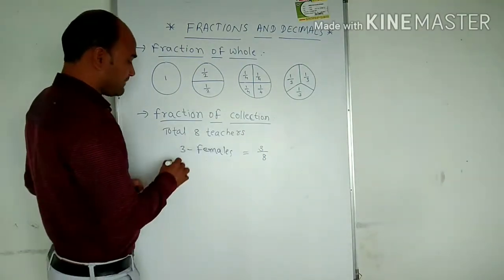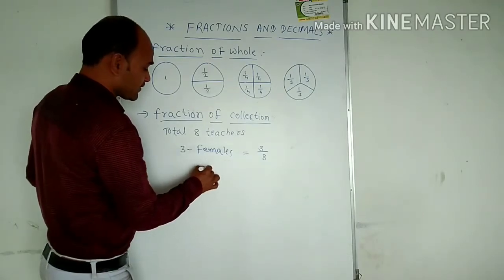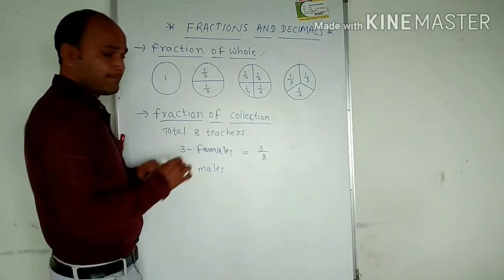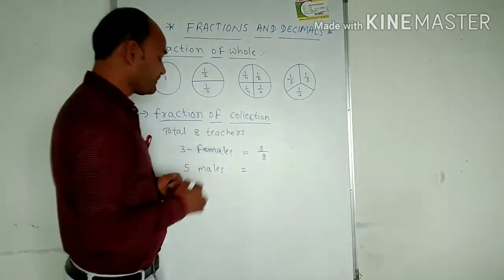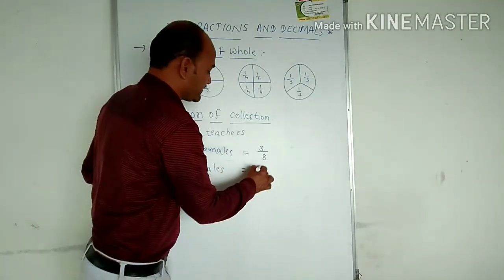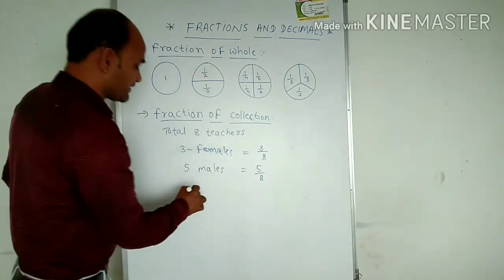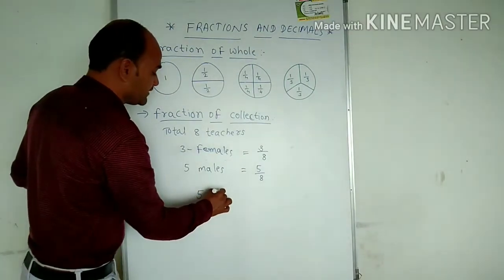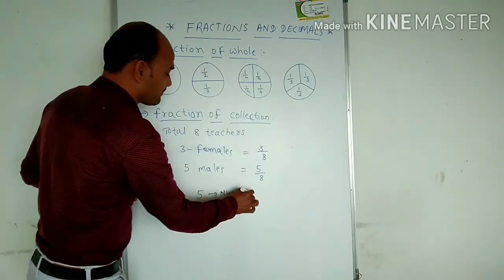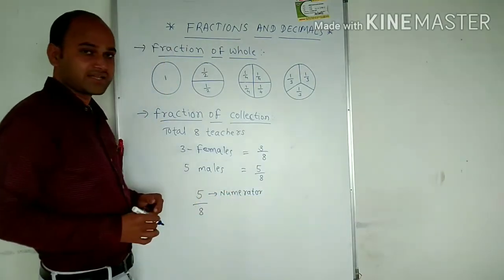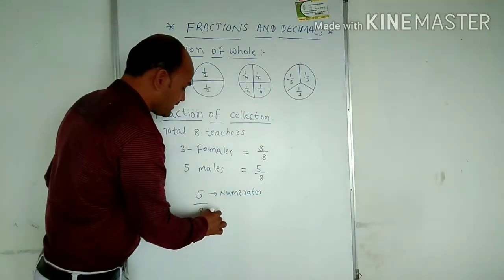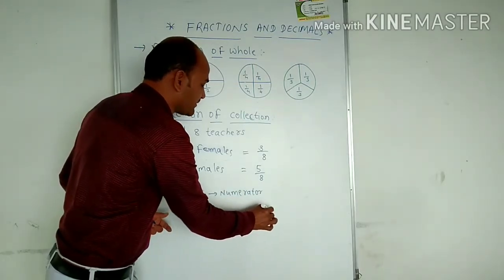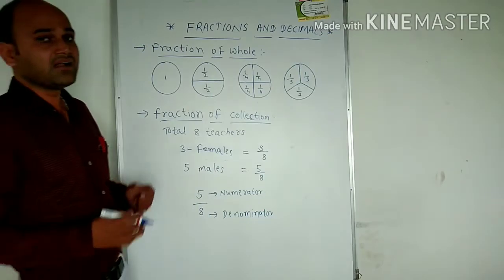Next, in the same case, the fraction of males: if 3 teachers are females, then the remaining 5 teachers are males. So what fraction are males? 5/8 is the fraction of males. Here, the upper part of the number is the numerator, and the downside part is the denominator.